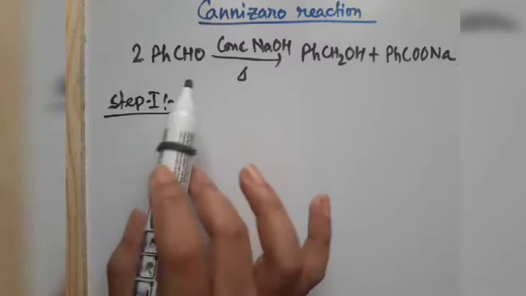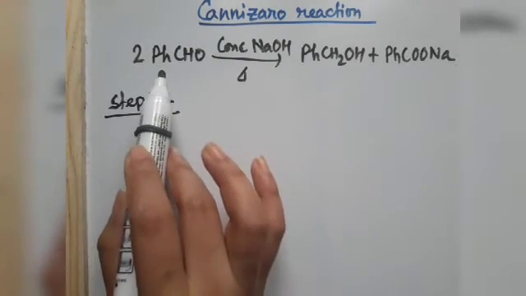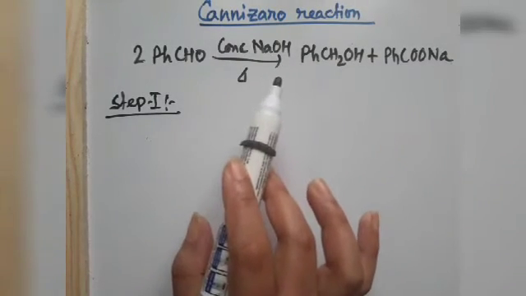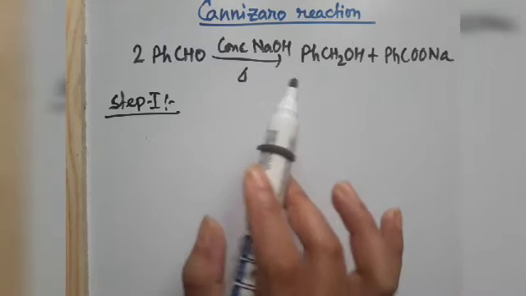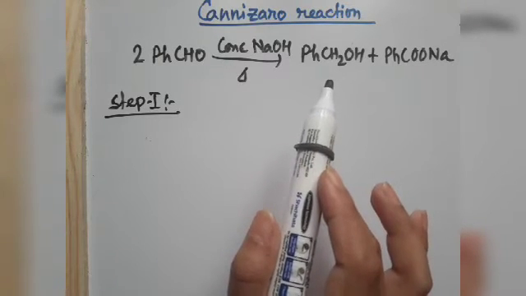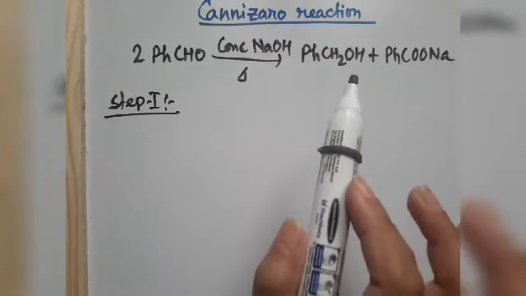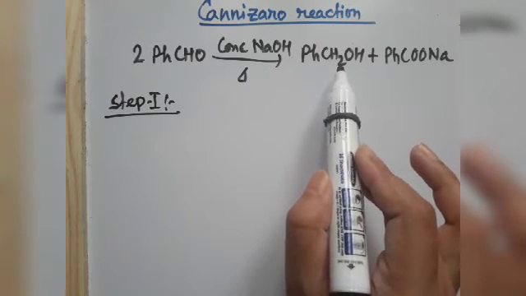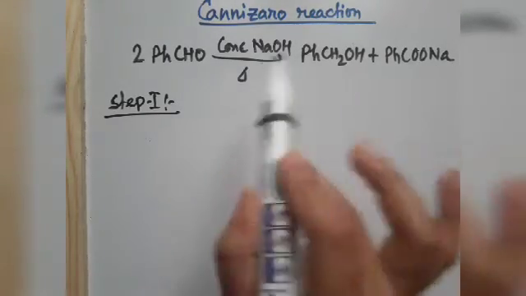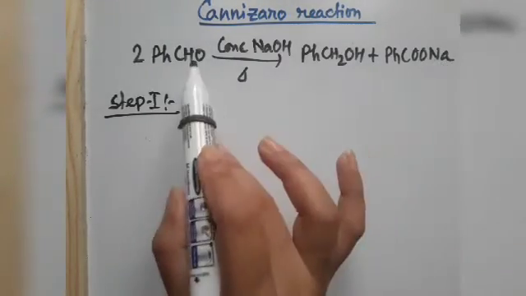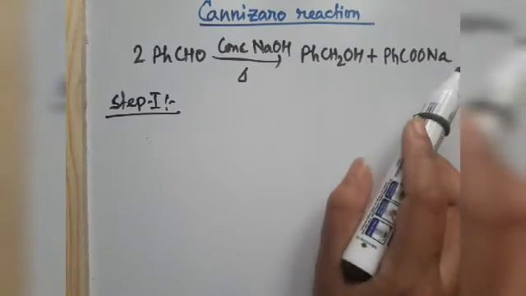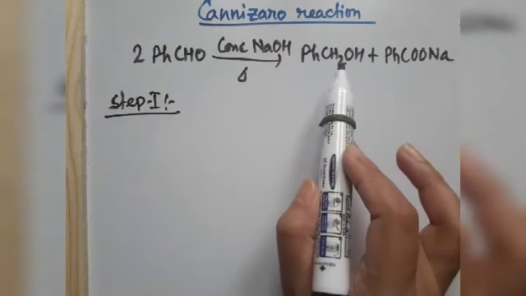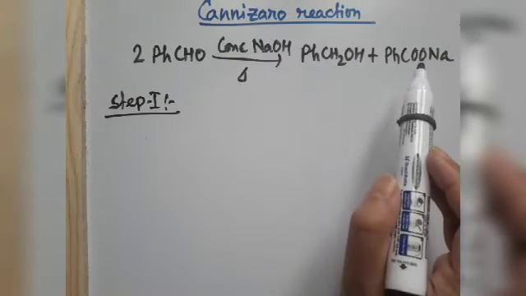So when aldehydes having no alpha hydrogen atom are heated with concentrated sodium or potassium hydroxide, they undergo a self-oxidation reduction reaction to give approximately equimolar amounts of the corresponding primary alcohol and the salt of a carboxylic acid. Here we have the sodium salt of benzoic acid, that means sodium benzoate. So this part is the reduced part and this part is the oxidized part.